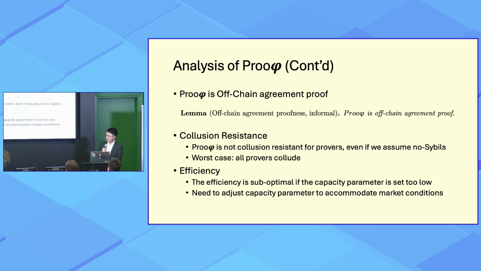So our mechanism is not resistant to this type of attack. And we also show examples that it's not collusion resistant if some parts of the provers collude with each other.